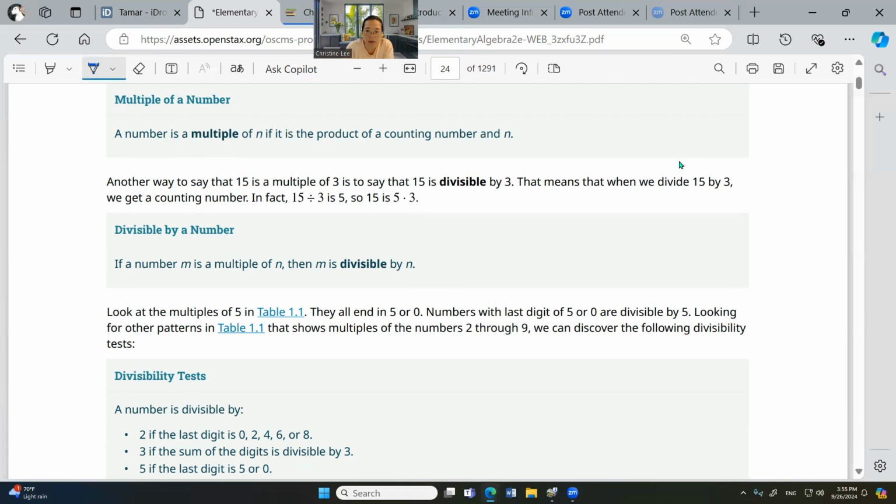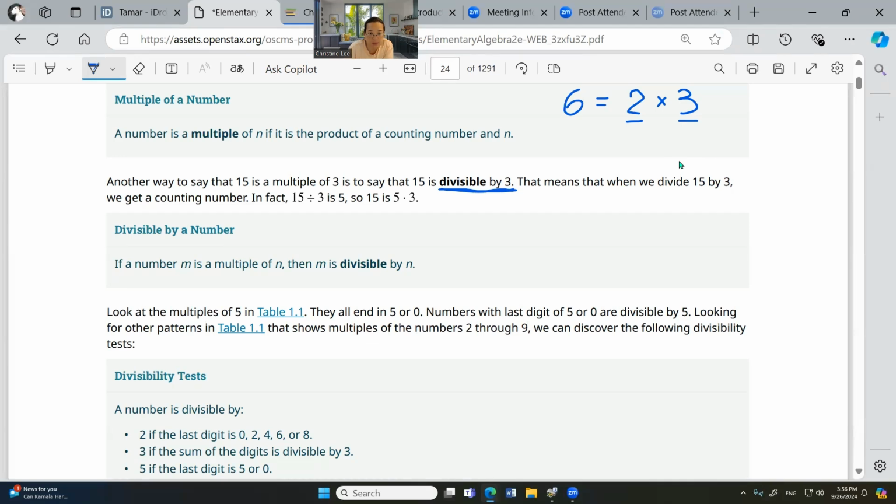A number is a multiple of 2 because it's 2 times 3. And it's also a multiple of 3. It's a multiple of 2 and a multiple of 3. That's called multiples. Now we try to see if it's divisible by 3. Then we just check if it's a multiple of 3. If it's a multiple of 3, it can be divided.